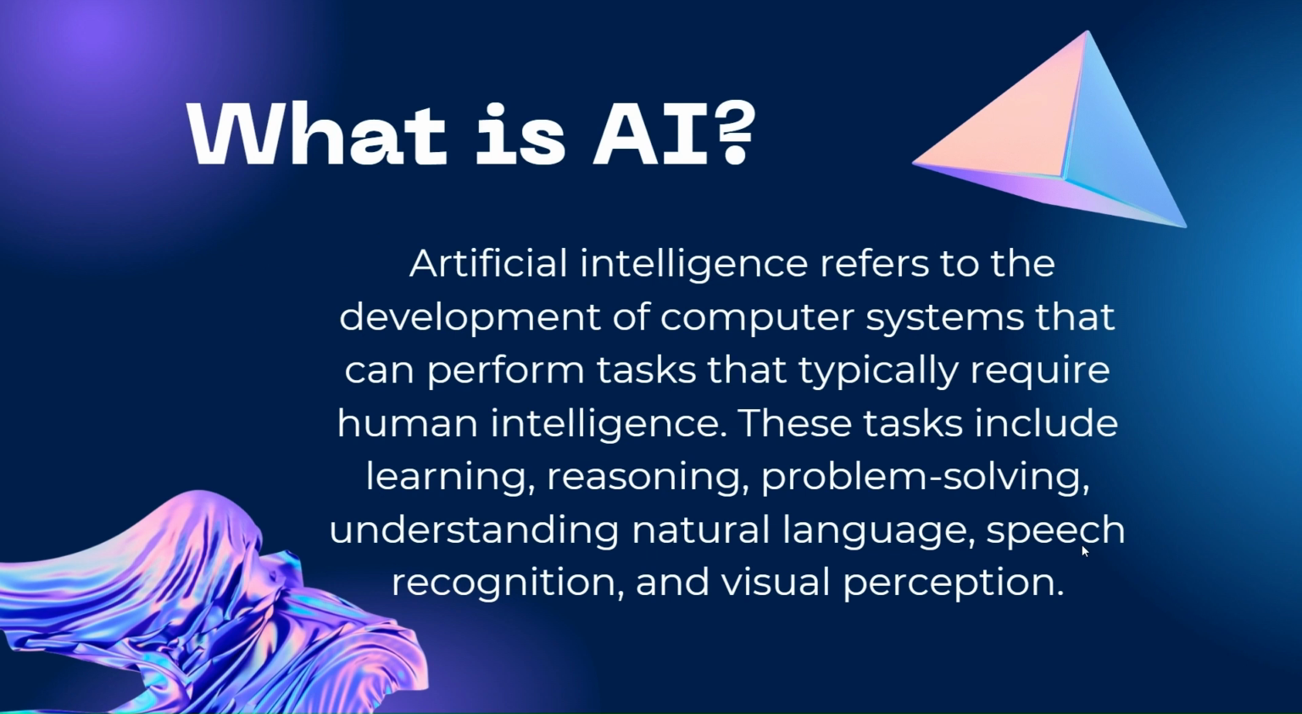So now, what is AI? Artificial intelligence refers to the development of computer systems that can perform tasks typically requiring human intelligence. That is one definition of artificial intelligence. These tasks include learning, reasoning, problem solving, understanding natural language, speech recognition, and visual perception. For example, creating a robot which can do every activity that human beings can do, like logical thinking, reasoning, and problem solving.